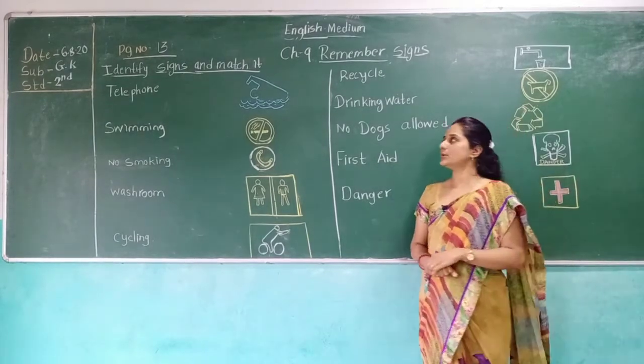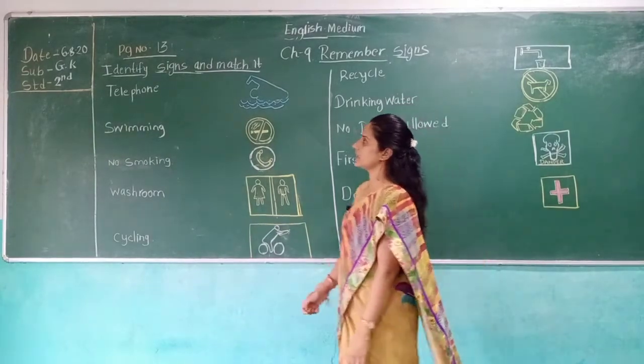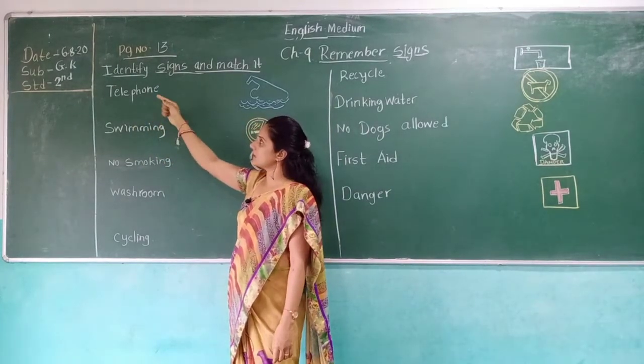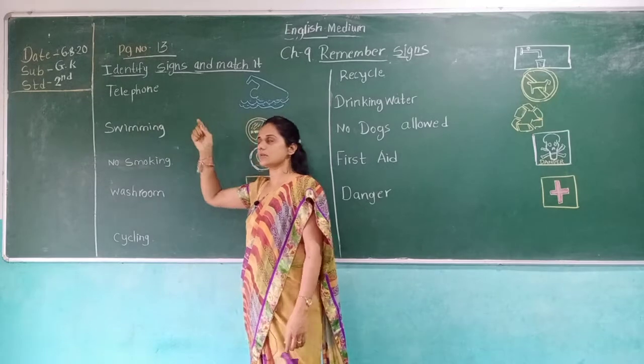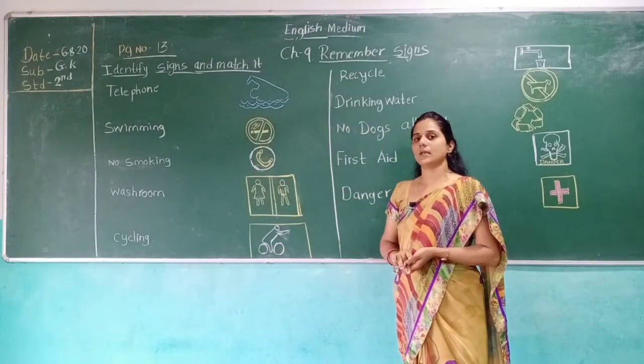Today we start a new chapter number 9, Signs, in GK subject. What is the date today? Today's date is 6/8/20. Subject is GK. Standard is 2nd. Open your page number 30 in your GK book.